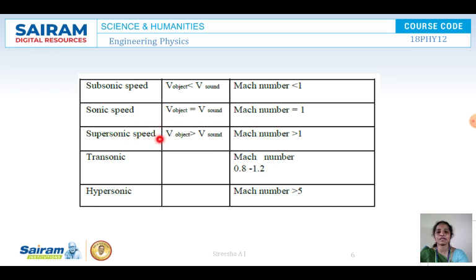Next is supersonic speed. Supersonic speed is when the object speed is very much greater than the speed of sound. So here the Mach number is greater than 1 because the numerator is a larger value. Next is transonic. Here the transonic Mach number lies between 0.8 and 1.5. This is called transonic, an overlapping of subsonic and supersonic. Next is hypersonic. Hypersonic is where the Mach number is greater than or equal to 5, and the speed of the object is very high.